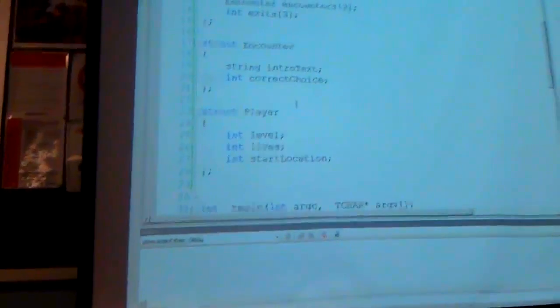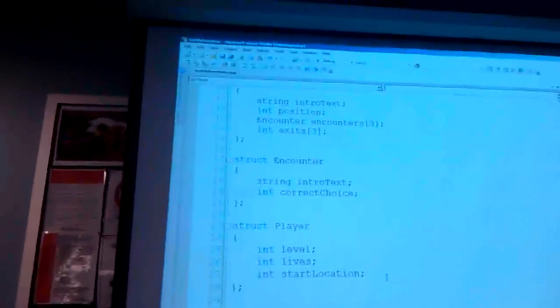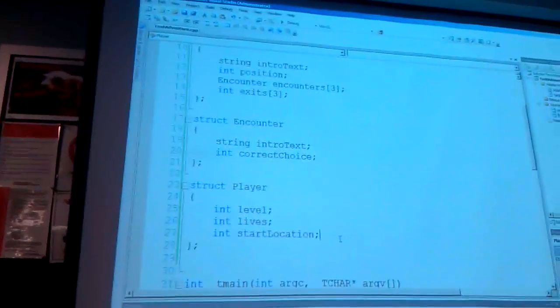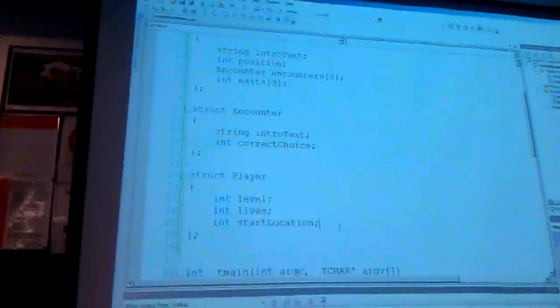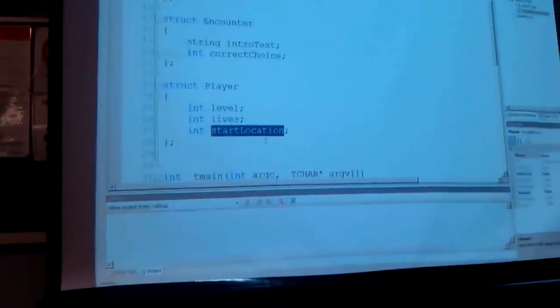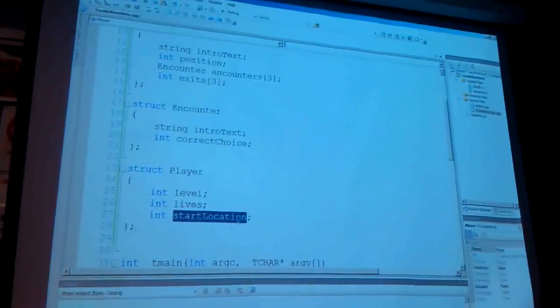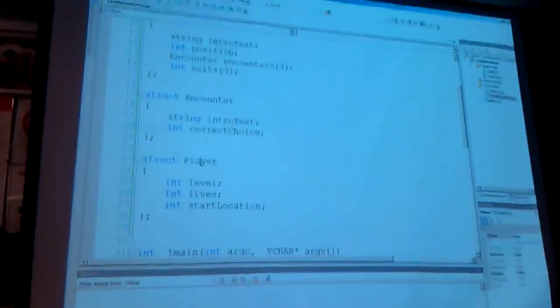Does that mean we'd have to go back to location and set a checkpoint? We're only going to let them have one start location, so we're not going to worry about checkpoints. If you wanted to do checkpoints, you could update the start location over time. I don't intend to do that. Oh no, the player stores the start location, and that's independent of location.